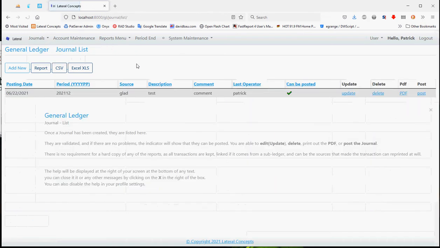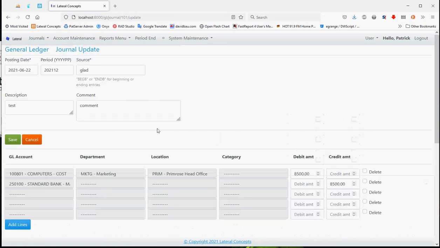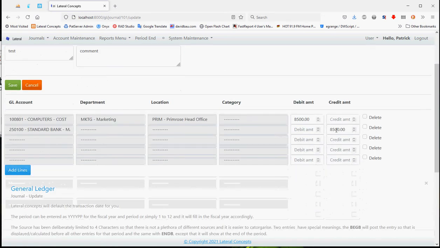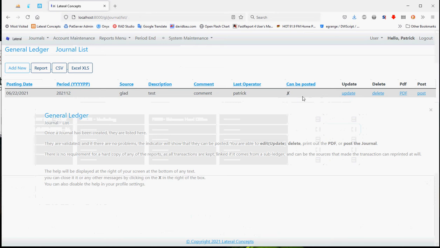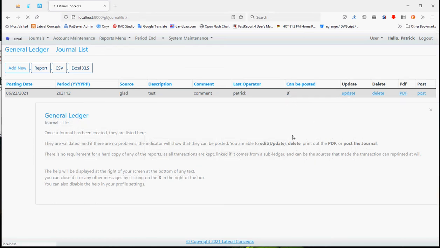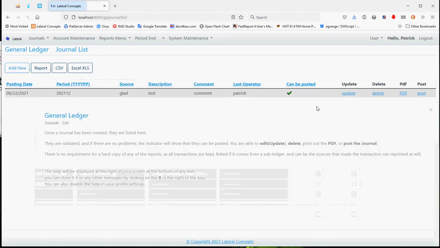Journals, it's a simple journal where you can physically type in what you want there. Test, this description will get posted across through for you. If it's out of balance, it will physically tell you that it cannot be posted. If I remove that, as you can see, it can be posted.